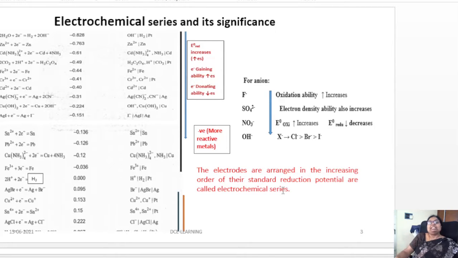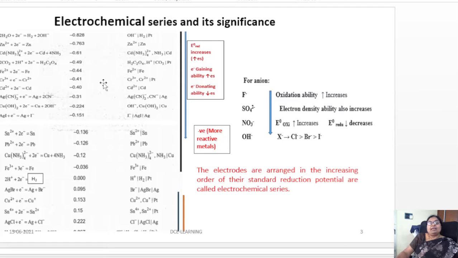Then we will go for the significance of the electrochemical series. The electrodes arranged in the increasing order of their standard reduction potential are called the electrochemical series. As the standard electrode reduction potential increases from negative to positive, electron gaining ability increases, and as the electron gaining ability increases, electron donating ability decreases.